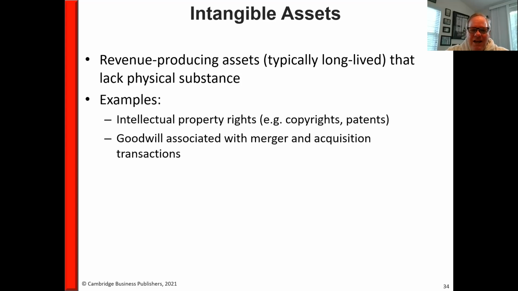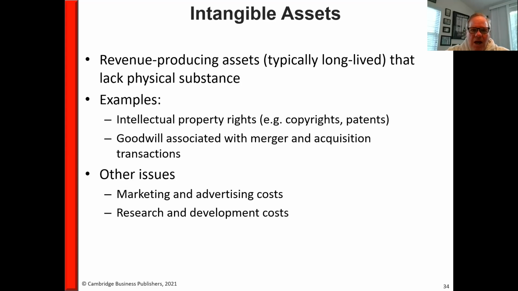So examples of this: intellectual property rights, such as a copyright that you might have in a book, a patent that might be in a computer, or goodwill. Goodwill in this context only comes as a result of merger and acquisition activity. You cannot create your own goodwill under US GAAP. Some other countries like France do have the opportunity to recognize their own goodwill, but we don't have that under US GAAP.